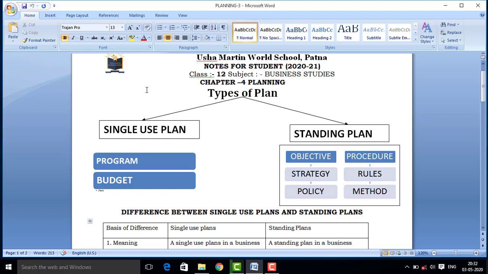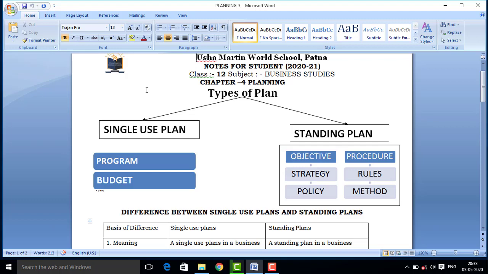As we have discussed the procedure of planning and different types of plans, now today we will discuss the difference between single use plans and standing plans.